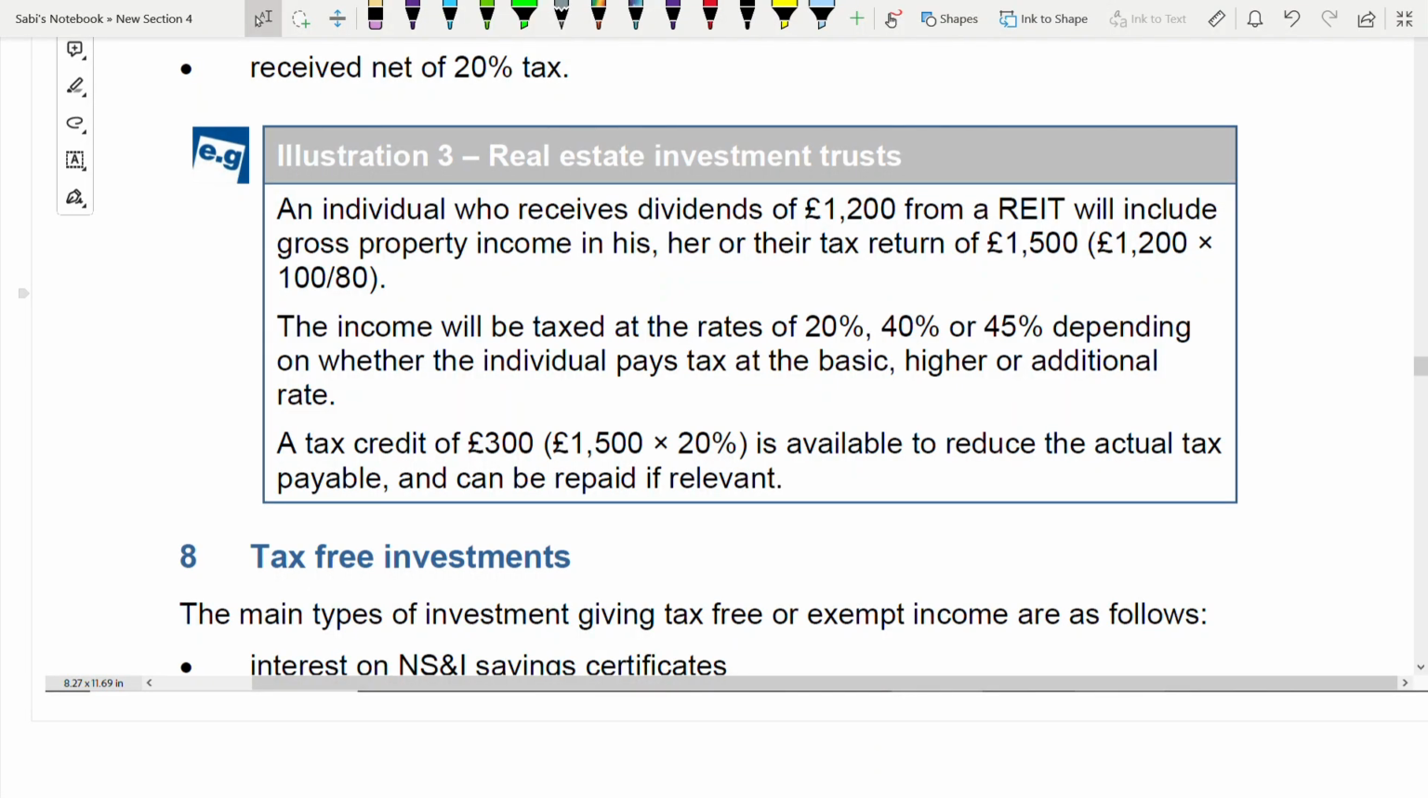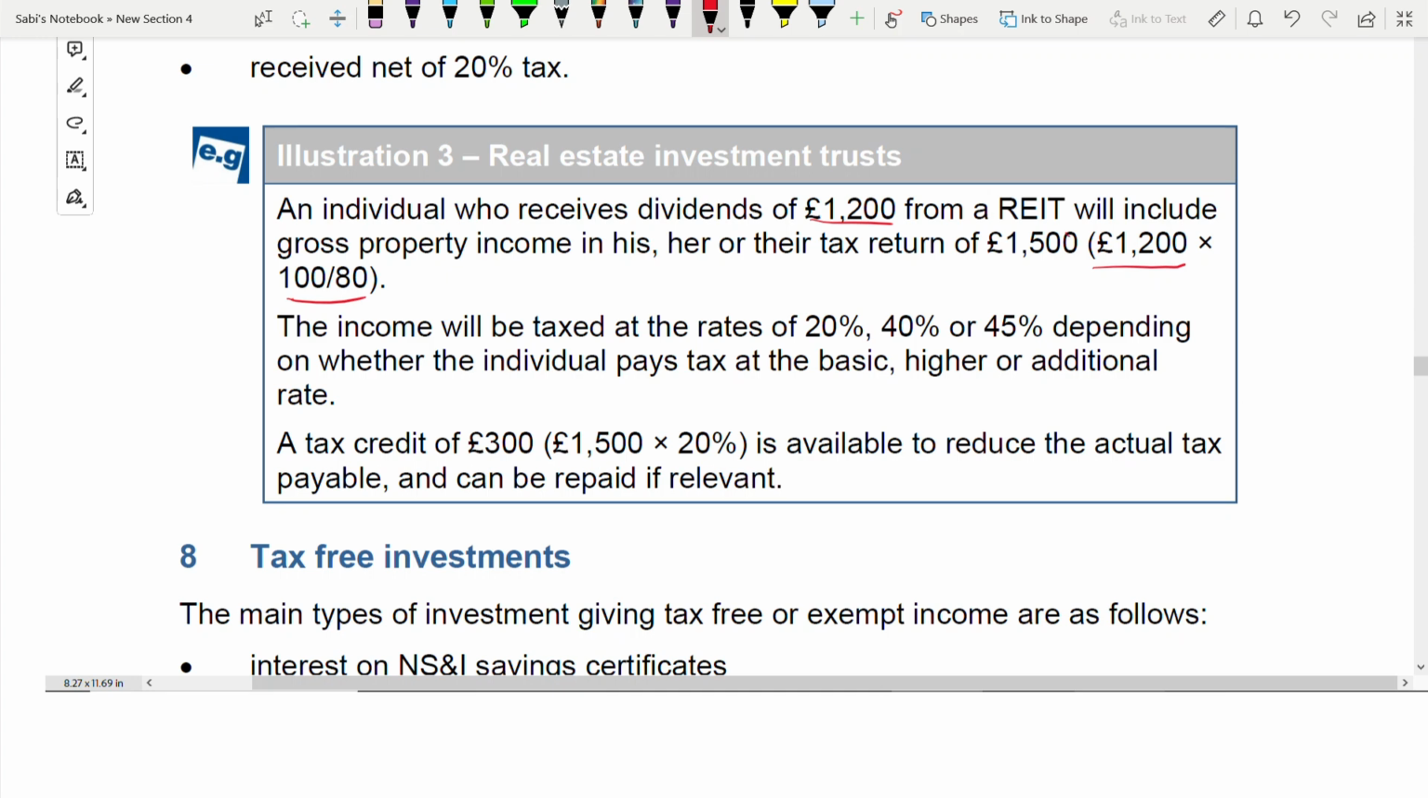Illustration 3. In illustration 3, an individual receives a dividend of 1200 from a REIT. Because it is received net, you have to gross it up. This is how you gross it up: multiply by 100 divided by 80, because it is netted of 20%. This is how you always gross up. Multiply by 100 divide by 80 because 20% is the tax.